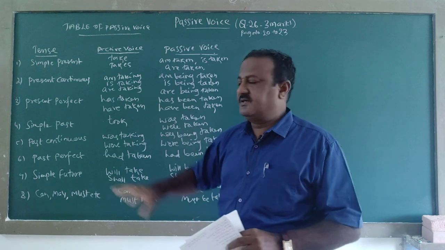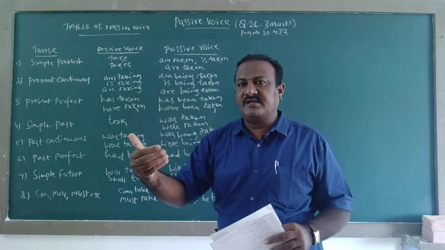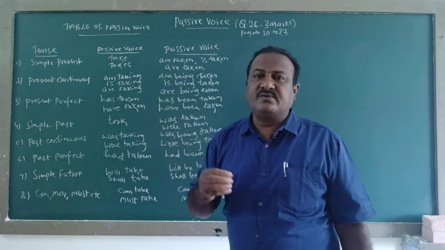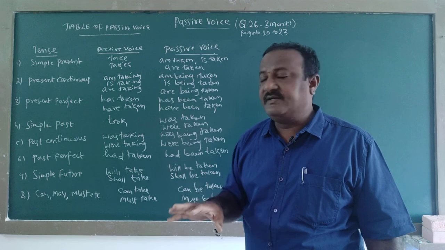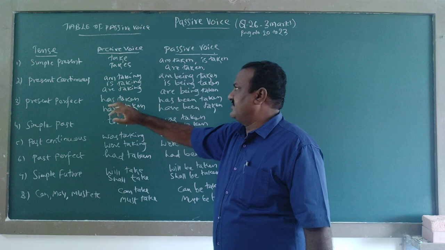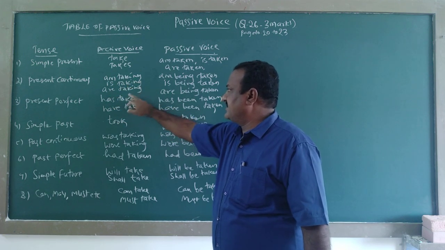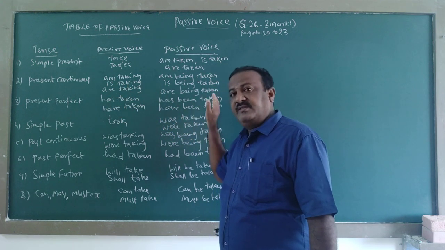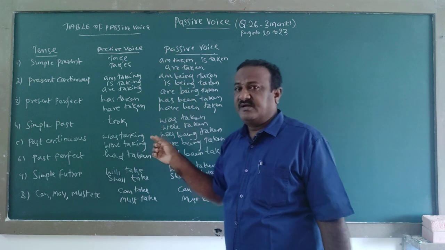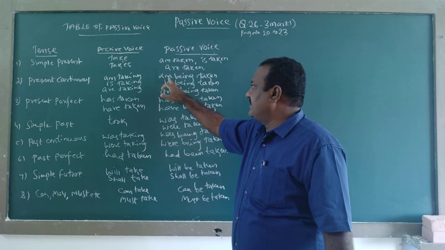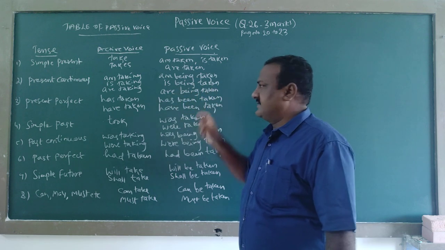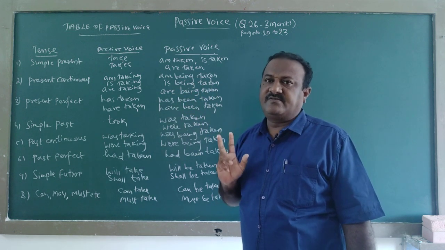For that purpose, before going to the questions, if we know this, you can easily understand and write it. Present continuous: am taking, is taking, are taking. In passive voice, am being taken, is being taken, are being taken. Be careful.